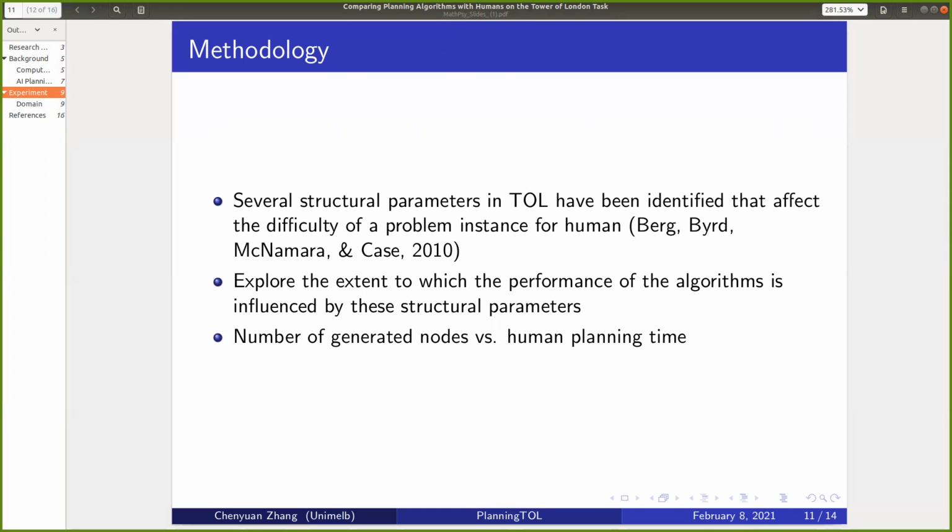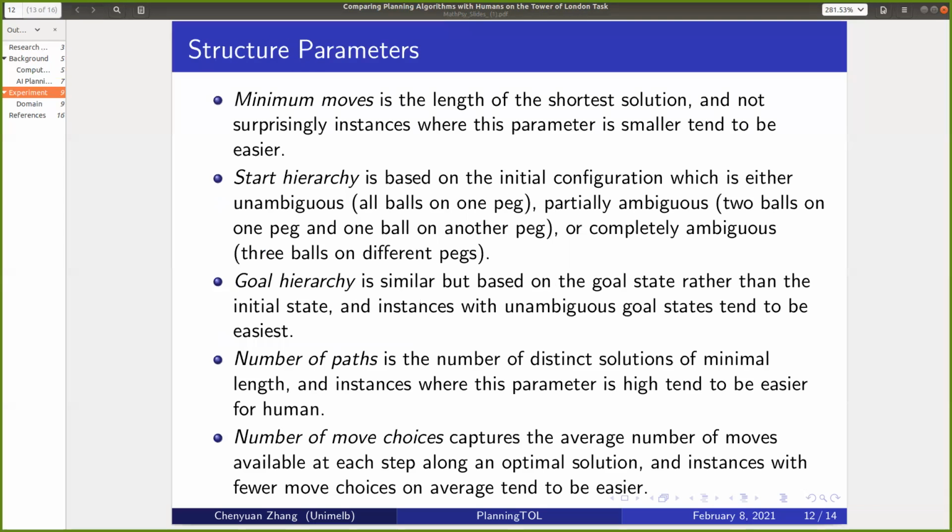As mentioned previously, the Tower of London task has been extensively studied by psychologists, and several structural parameters have been identified that affect the difficulty of the instance for humans. So we simply explore the extent to which the performance of the AI planner is influenced by these structural parameters. And we use the number of generated nodes before the first action to denote the preparation time needed for each planner. This is a list of the 5 structural parameters we used, which is also used in Berger's study, and the behavior results also come from their paper. I just leave this page as a reference.